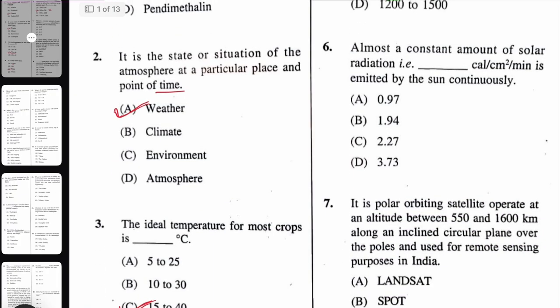Then, an almost constant amount of solar radiation, dash calorie per centimeter square per minute, is emitted by the sun continuously, that is 1.94 calorie per centimeter square per minute. That is also called the solar constant. Solar constant is 1.94 calorie per centimeter square per minute, or 1.94 Langley per minute.